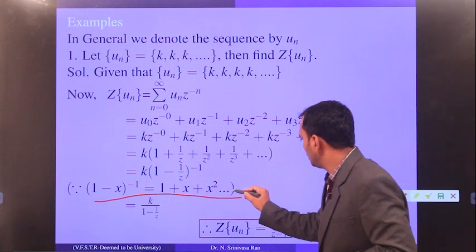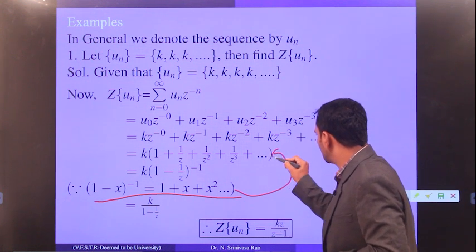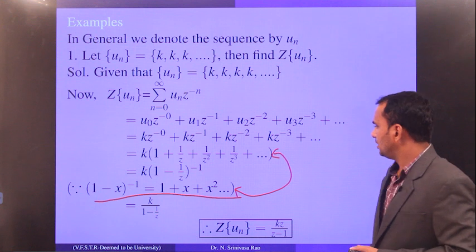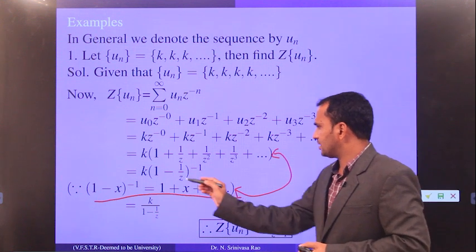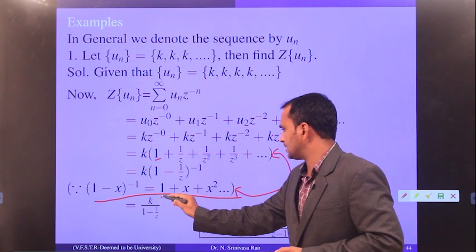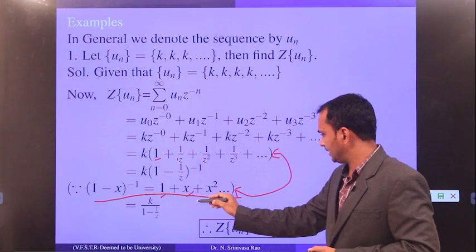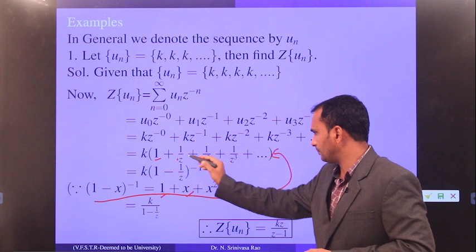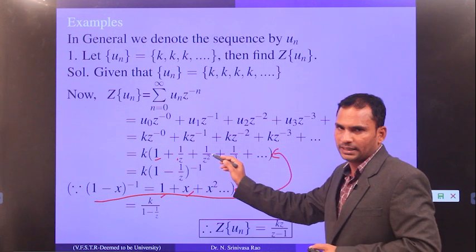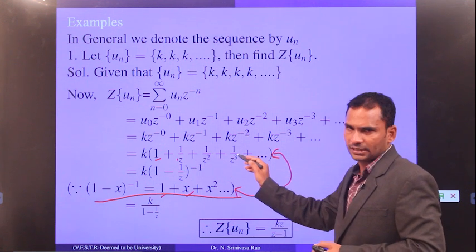If you observe these two series, what is the similarity? This is also 1, this is also 1, but in the place of x, what is there? 1 by z. So this is x, this is 1 by z; this is x square, 1 by z square; x cube, 1 by z cube.